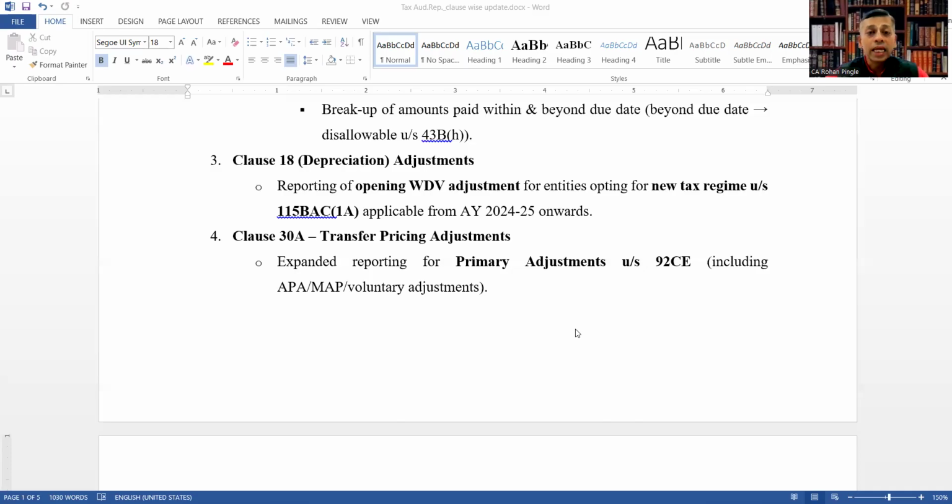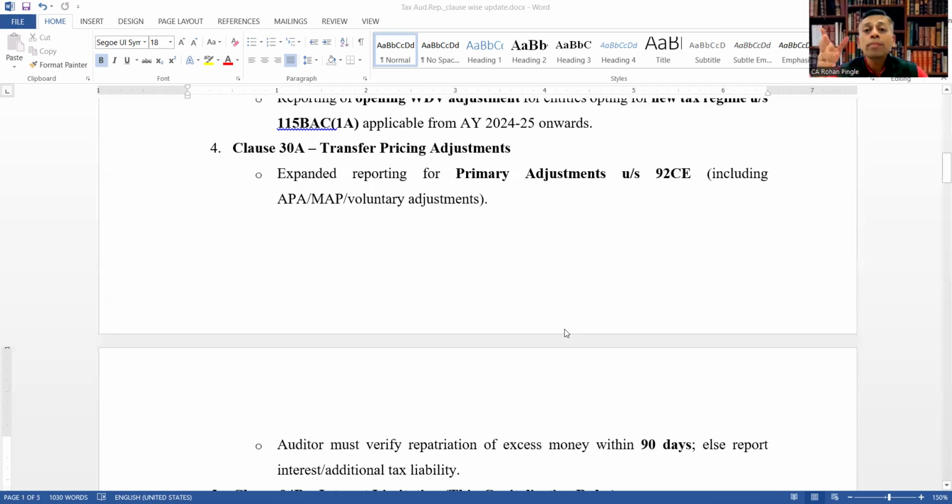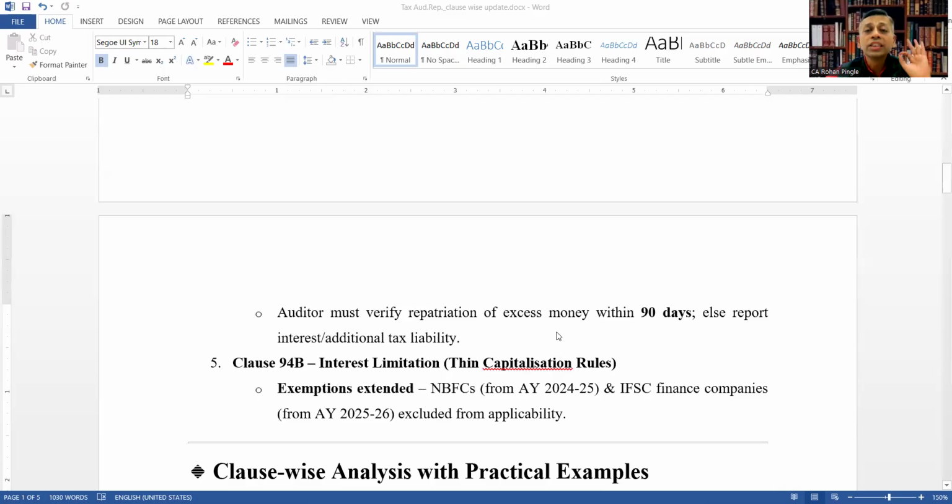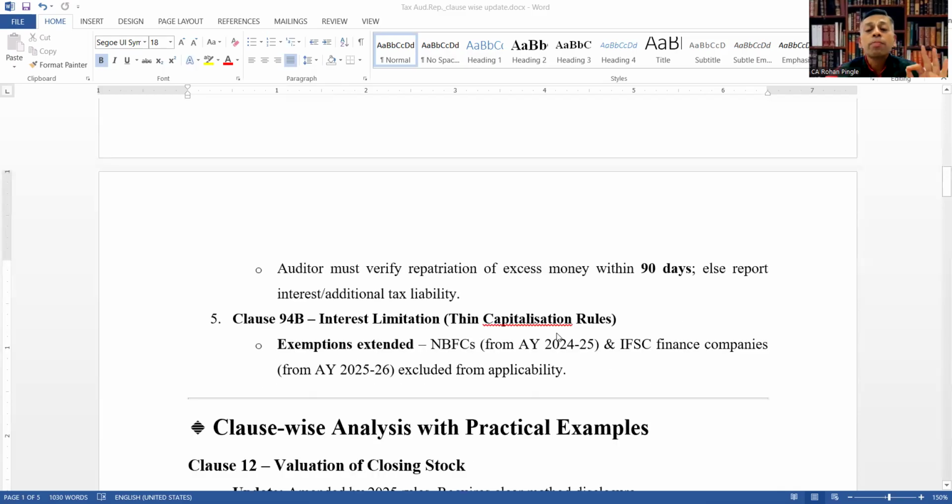Clause 30A, transfer pricing adjustments: expanded reporting for primary adjustment under section 92CE, including APA, MAP, and voluntary adjustments. Auditor must verify repatriation of excess money within 90 days, else report interest or additional tax liability.